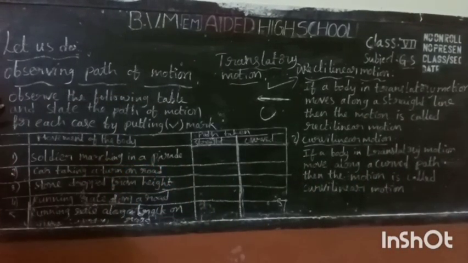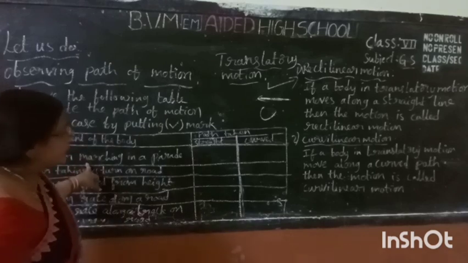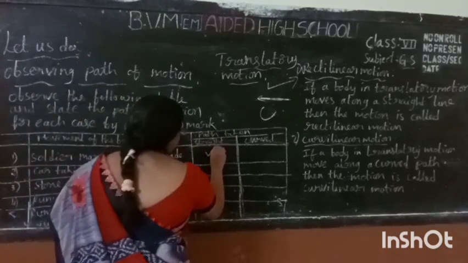Observe the following table. State the path of motion for each case by putting a tick mark. Okay, a soldier is marching in a parade. The soldier marching in a parade, they are moving in a straight line.